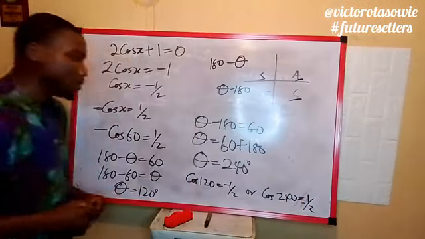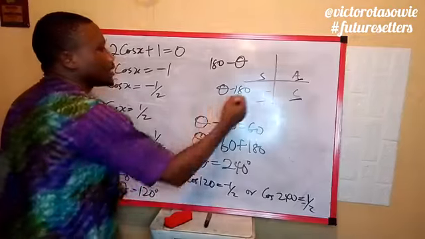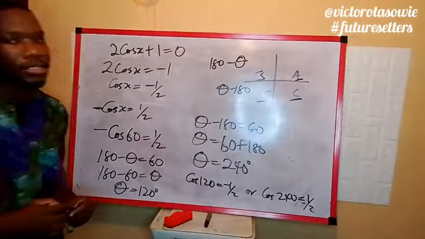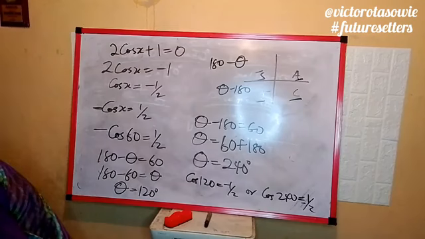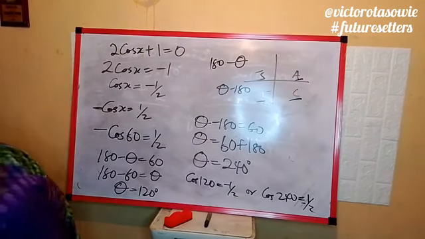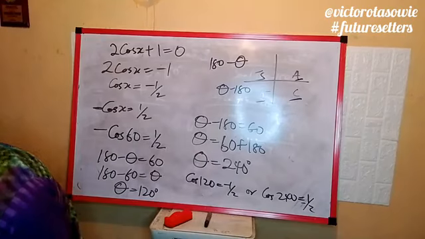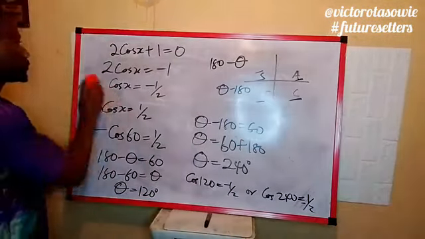So any of them will work. Just take note, this is the third quadrant and this is the second quadrant. So we can have it as 120 or 240.